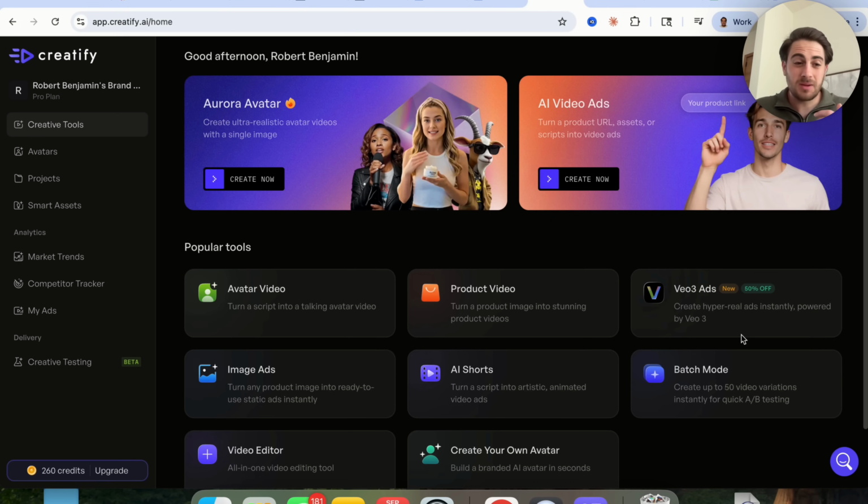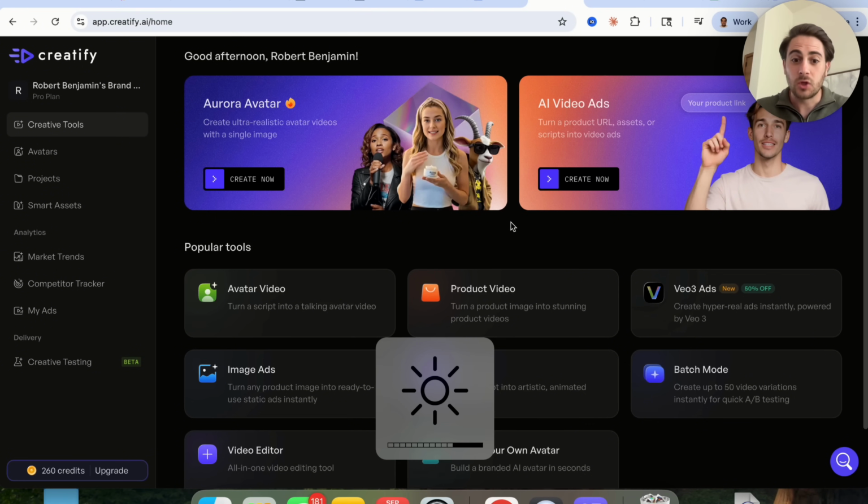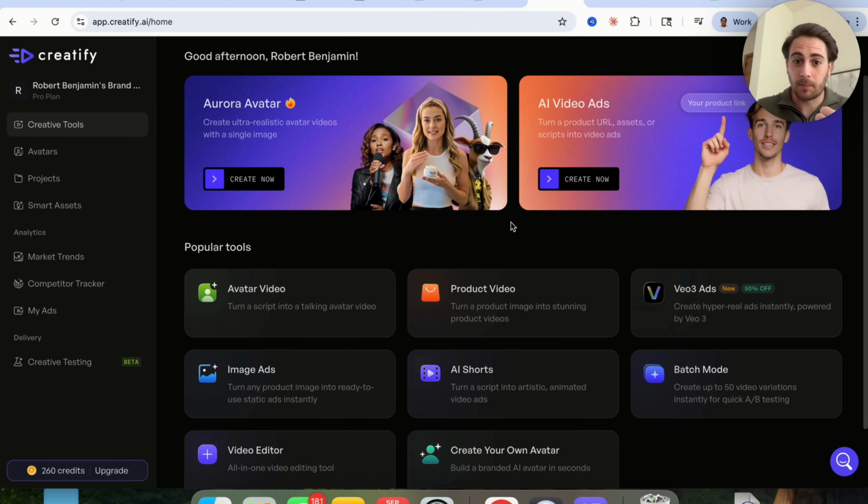Which brings me to honestly my favorite way for you to be able to take advantage of this tool, because you don't only have to use this for yourself, you could even sell this as a service. You can approach brands and say, hey, I want to go through and create thousands of videos for you, hundreds of videos for you, and brands are willing to pay for that. So whether you have your own product that you are trying to promote with this, you have a friend's product that you are trying to promote with this, or you're trying to get hired by a brand to actually make these AI avatar videos, you will be able to do that. And it's an absolute no-brainer.